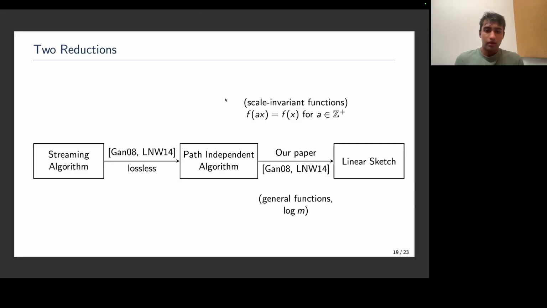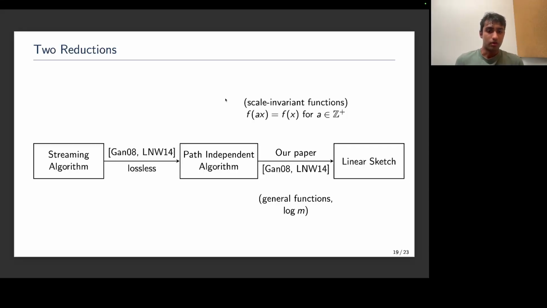So we need some way to get rid of this log m. In the original result, the actual reduction to go from streaming algorithms to linear sketches has two steps. The first is to a path-independent algorithm, which I won't define here, but the important part is that this reduction is lossless. And the second is taking a path-independent algorithm and extracting out a linear sketch, which for general functions, is where we lose the log m.